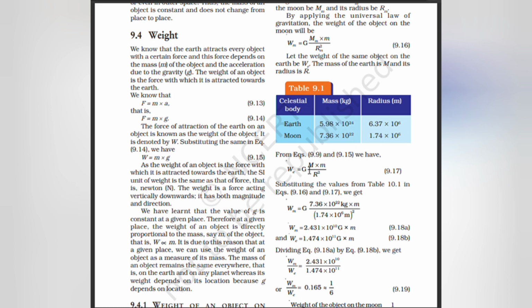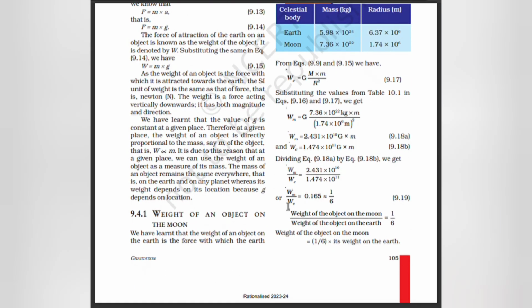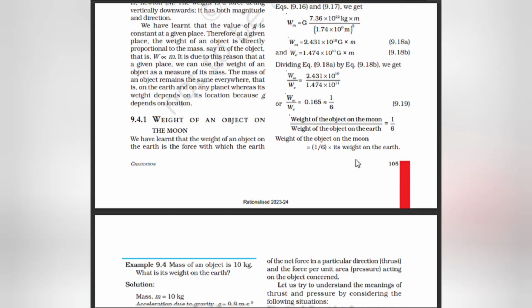From this equation, W is equal to G into m by r square. Substituting the values, we get W is equal to 2.431 into 10 to the power 10 G into m for the moon, and W is equal to 1.474 into 10 to the power 11 G into m for the earth. Dividing this, we get 0.165, which is equal to 1 by 6. Weight of the object on the moon by weight of the object on the earth is 1 by 6. So the weight of an object on the moon is 1 by 6 into its weight on the earth.